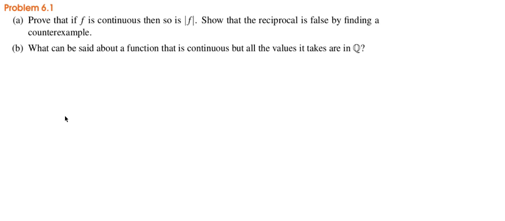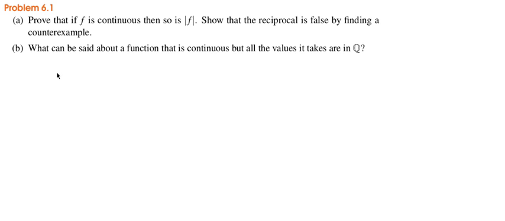6.1, the first problem in Unit 6, continuity. First question: prove that if f is continuous, then so is the absolute value of f. And then show that the reciprocal is false by finding a counterexample. So first, if f is continuous, then so is the absolute value of f.